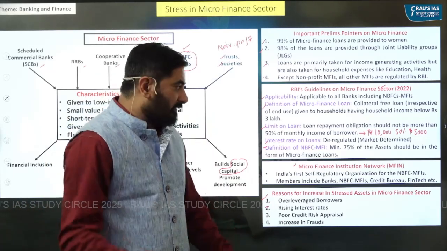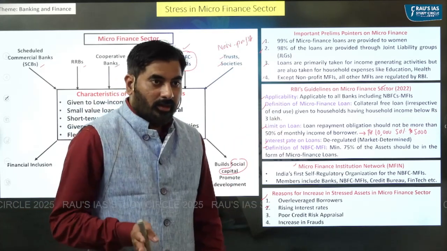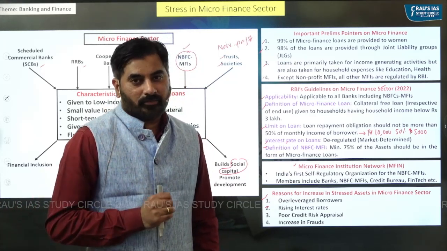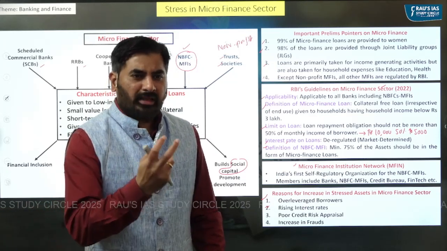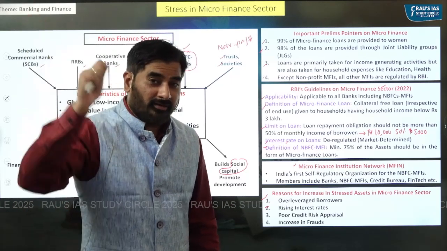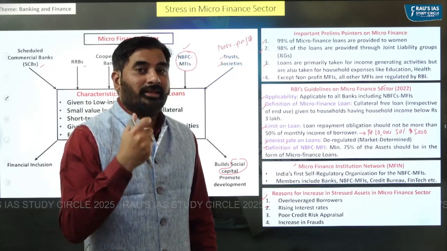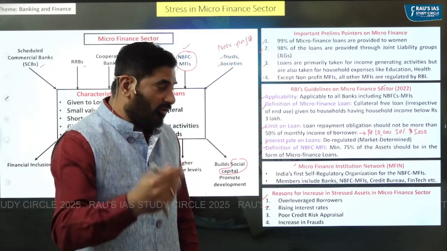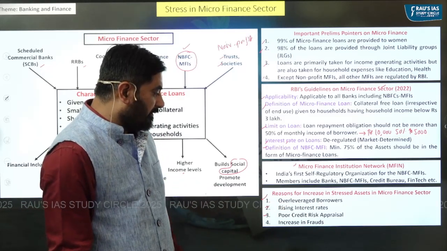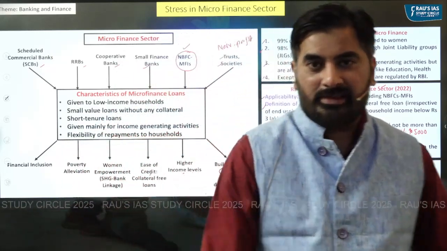Second, because RBI has deregulated the interest rates on the loans, some of the NBFC MFIs have been giving loans at a very high interest rate. Now, poor people, because they're getting loans easily, might end up taking loans even if the rate of interest is higher. And later, the high interest rate could actually act as a deterrent for these people from repayment of loans. Third, poor credit risk appraisal by the NBFC MFIs. And last is increase in frauds. These are some of the reasons.